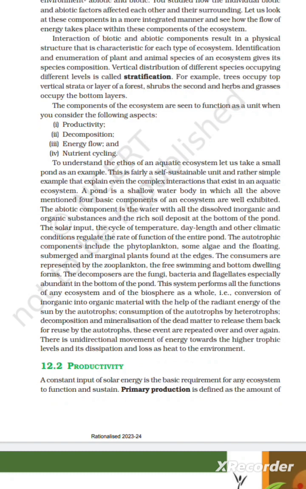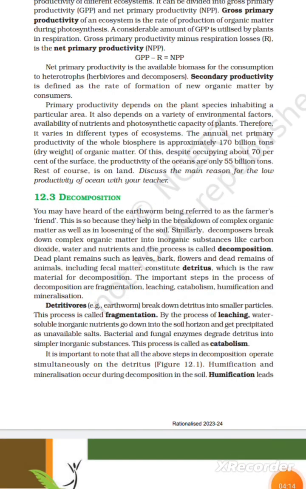12.2 Productivity. A constant input of solar energy is the basic requirement for any ecosystem to function and sustain. Primary production is defined as the amount of biomass or organic matter produced per unit area over a time period by plants during photosynthesis. It is expressed in terms of weight or energy. The rate of biomass production is called productivity. It is expressed in terms of g per square metre per year.